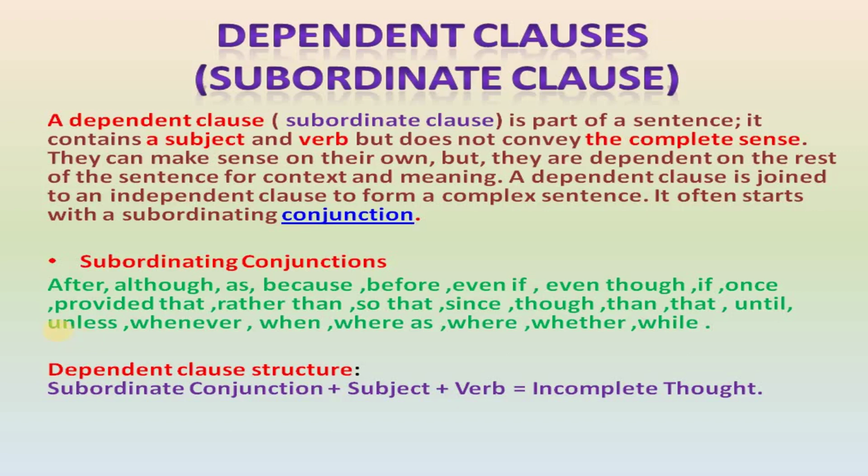Some examples, need to note some subordinating conjunctions. So the structure of this dependent or subordinate clause is subordinating conjunction plus subject plus verb. It gives an incomplete thought. It won't give the complete thought. But that thought depends on the main clause.